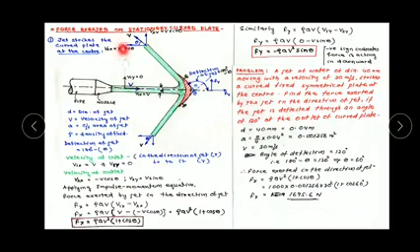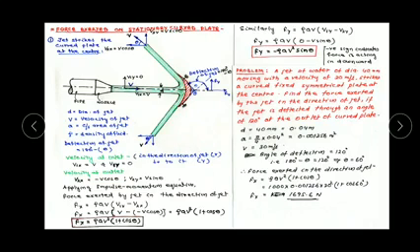Similarly, velocity of the jet at outlet: v2x, the output or final velocity of jet in x direction, equal to V cos theta, as this is the theta angle and the horizontal component of V equals V cos theta, and final velocity of jet in y direction v2y equal to V sin theta.